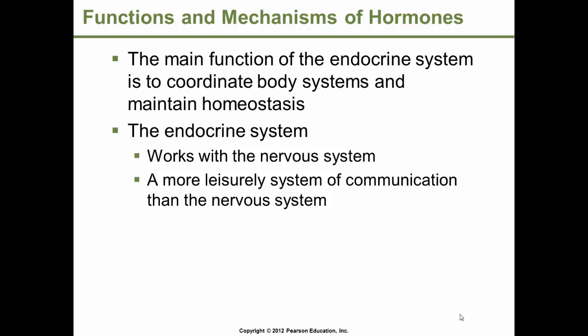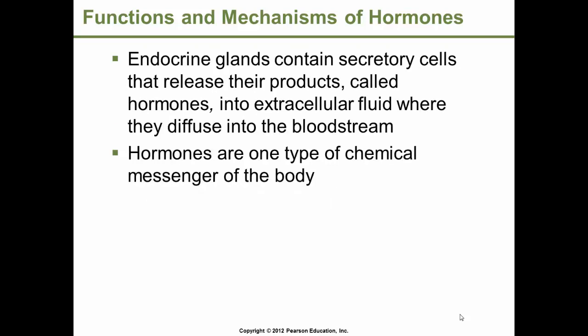The endocrine system works with the nervous system, but it's a more leisurely system of communication than the nervous system. Endocrine glands contain cells called secretory cells that release their products, called hormones, into the extracellular fluid, where they diffuse into the bloodstream. Therefore, they act more leisurely than the nervous system. Hormones are one type of chemical messenger found in the human body.